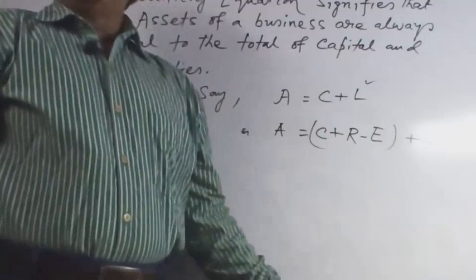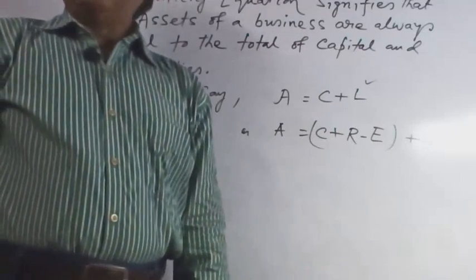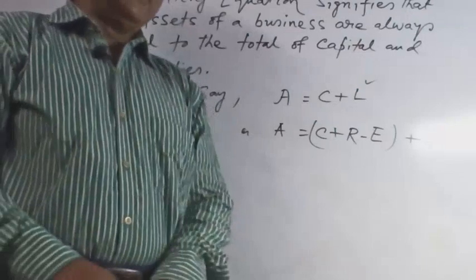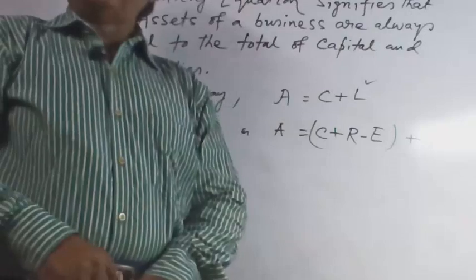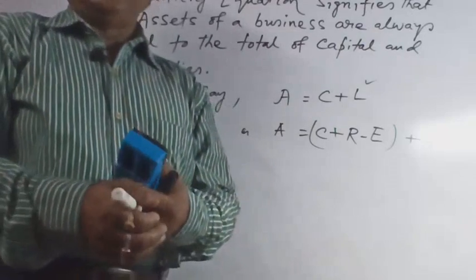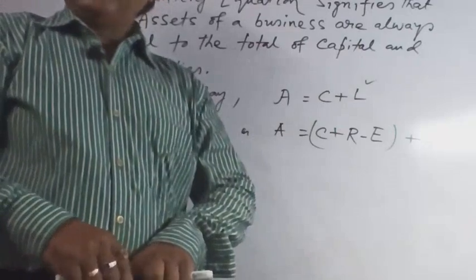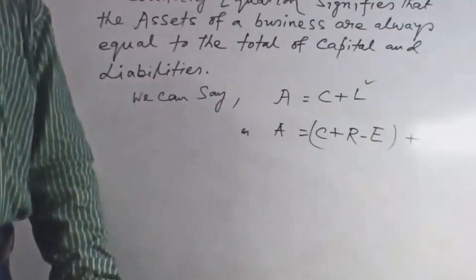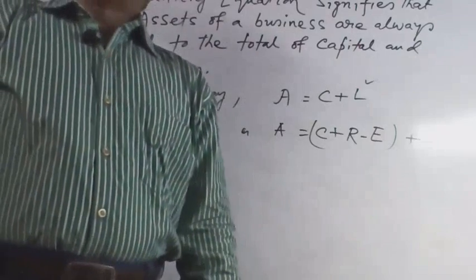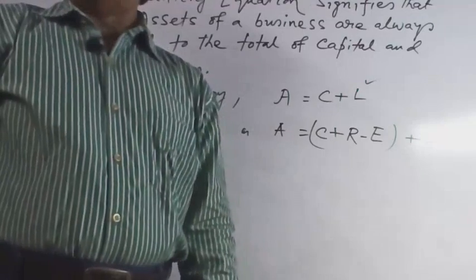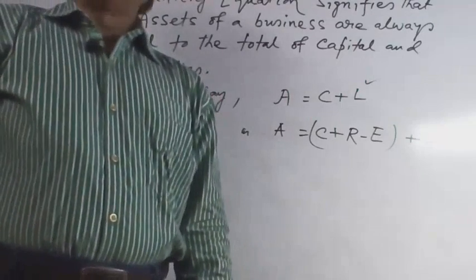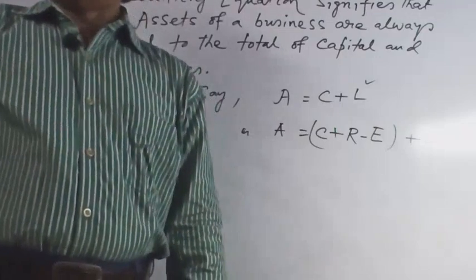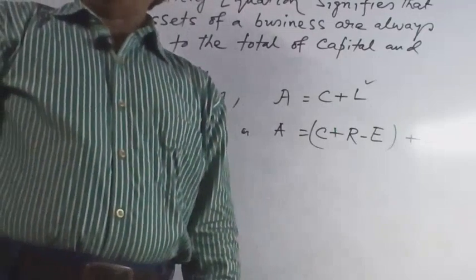There is another term, income. What is the meaning of income? Income is different from revenue. It is the excess of revenue over expenditure, so income equals revenue minus expenditure. Now what is the meaning of expenditure? Expenditure means any disbursement of cash or transfer of property, goods or service. There are three types of expenditure: capital expenditure, revenue expenditure, and deferred expenditure.